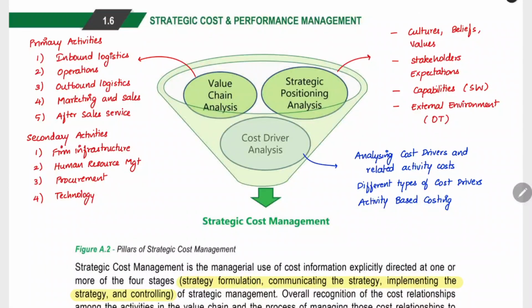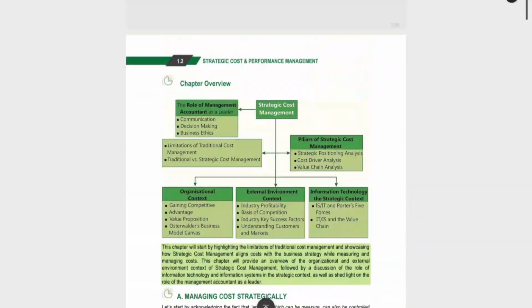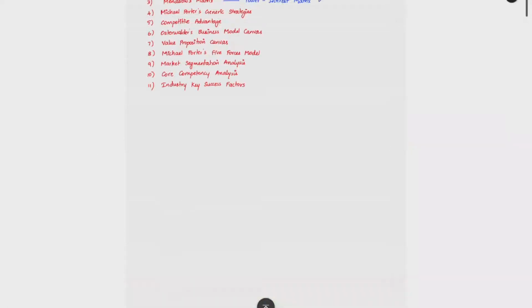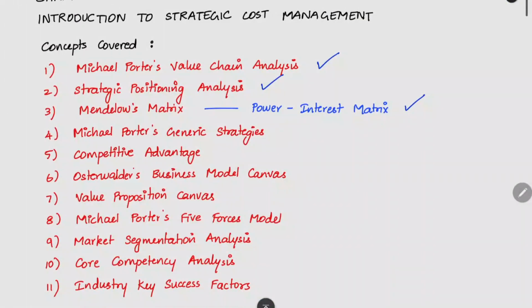Now we have completed the basic pillars of strategic cost management. Till now, we saw what traditional cost management is, what the limitations of traditional cost management are, the introduction of strategic cost management, and the basic pillars of strategic cost management. In the main concept, we have covered three concepts: value chain analysis, strategic positioning analysis, and the Mendelow's matrix. That also we covered. Now we are going to see the next topic.